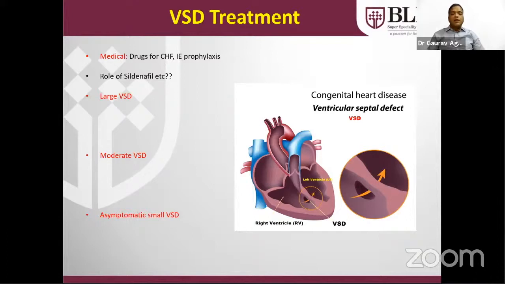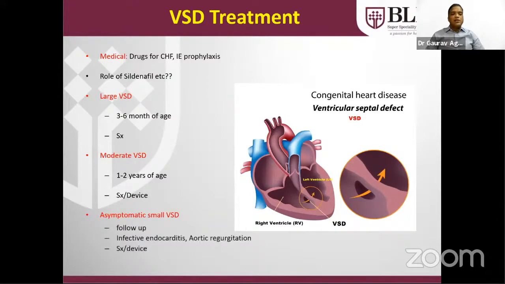Otherwise, what will happen in an operable child, like a 4 to 5 month or 6-month-old with large VSD? The pulmonary vasodilator will further increase the lung blood supply due to pulmonary vasodilatation and will lead to an early Eisenmenger phase, as compared to the late phase when this was not used. Large VSD should be treated by 3 to 6 months of age, only by surgery. Moderate VSD by 1 to 2 years of age. Surgery versus device depends on the location and size of the VSD and the weight of the child.